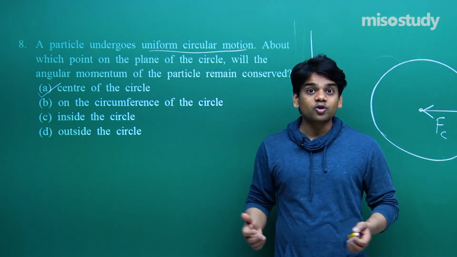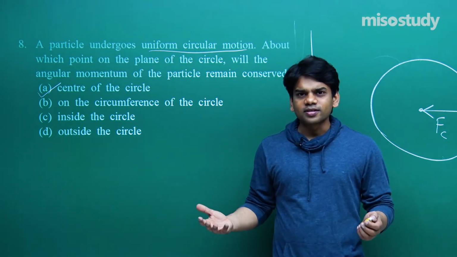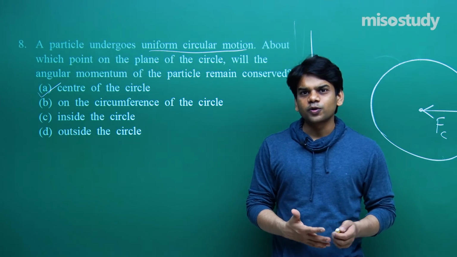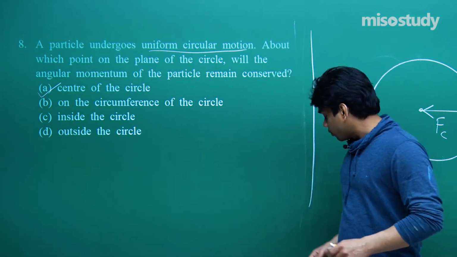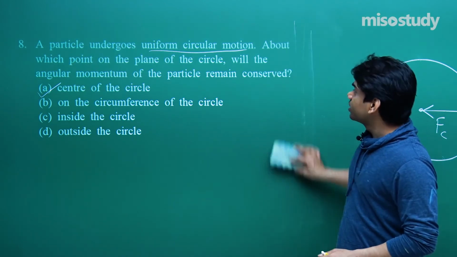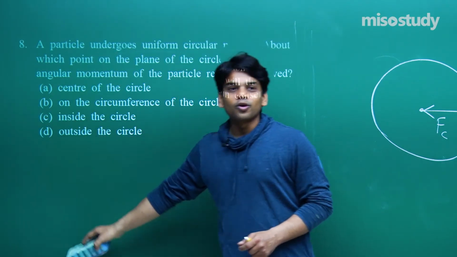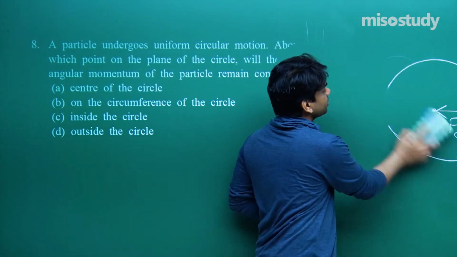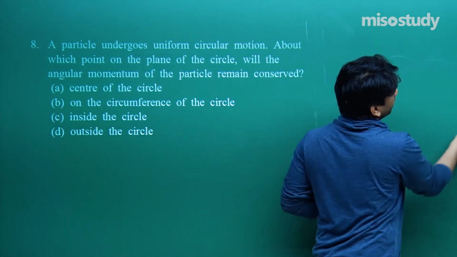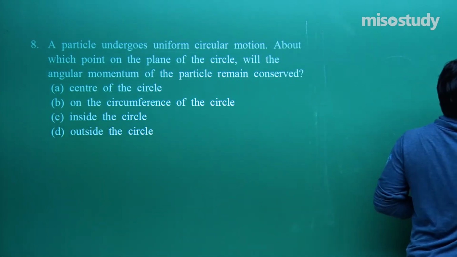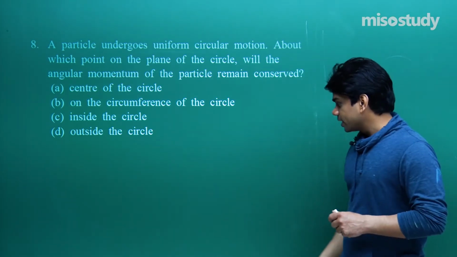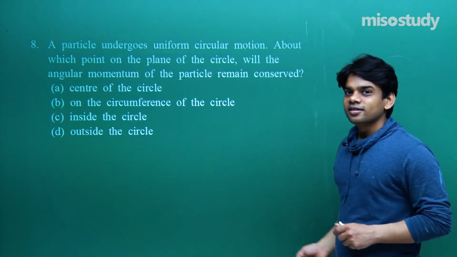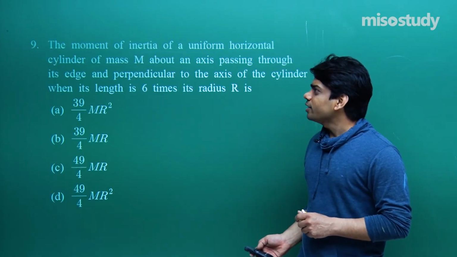If no torque acts on the body, quite obvious, as I have used in the 6th question also, angular momentum will remain conserved. So, quite an easy question, an objective and conceptual question, and I believe that you would have got to know what kind of questions do appear in your examination. All conceptual, getting into the detail of the chapter. Let's go to question number 9.